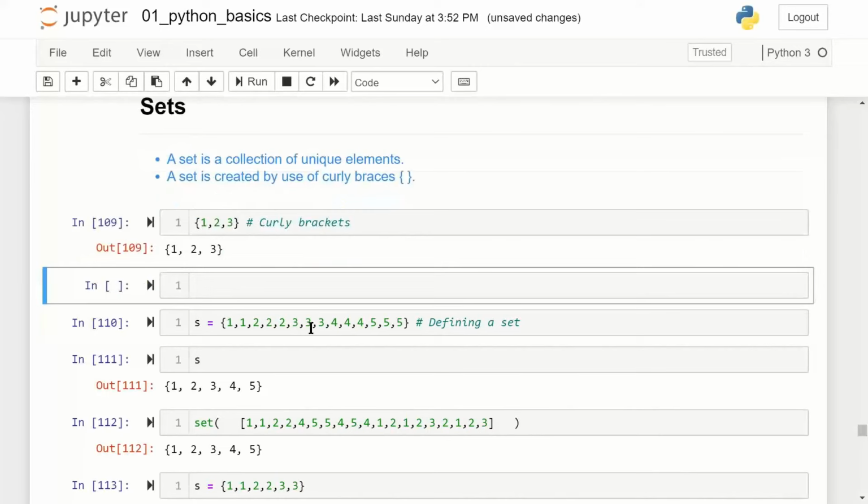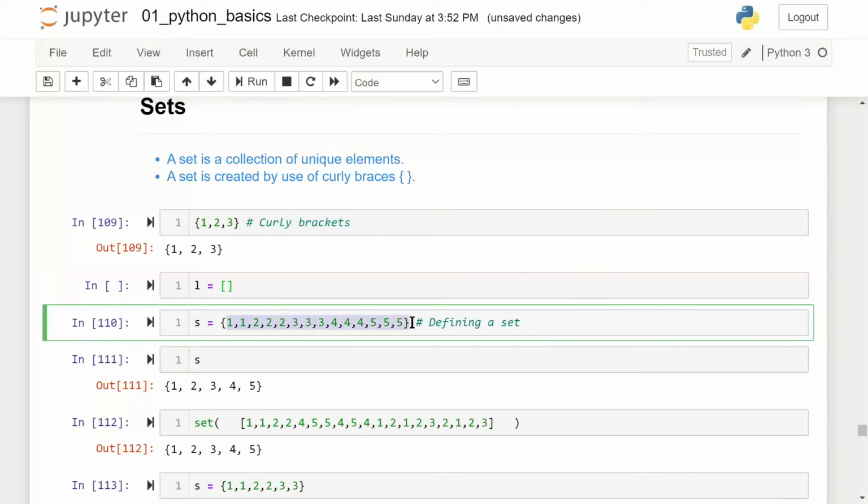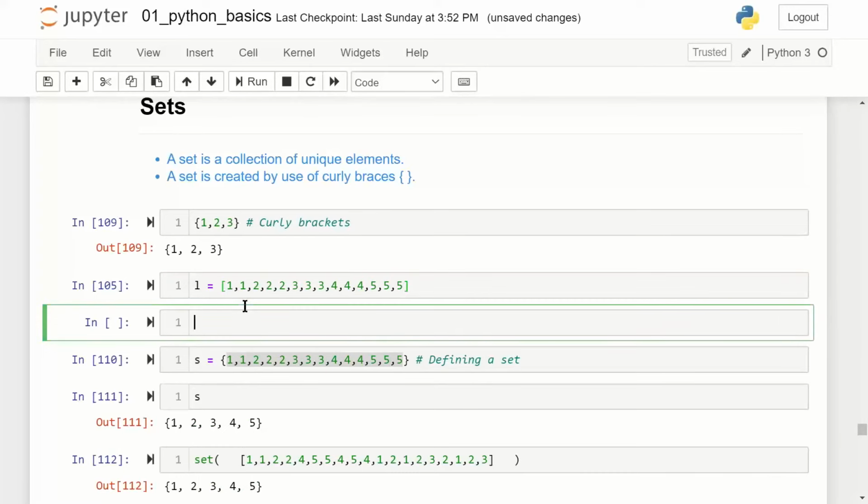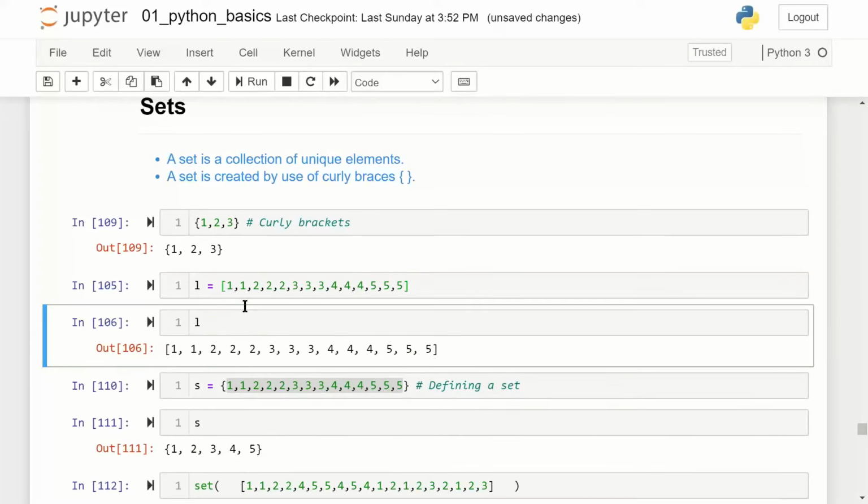I write a syntax here, L, for list, and I copy the entire thing and print what the values in this are. It says 1, 1, 2, 2, 2, 3, 3, 3, 4, 4, 4, 5, and so forth.